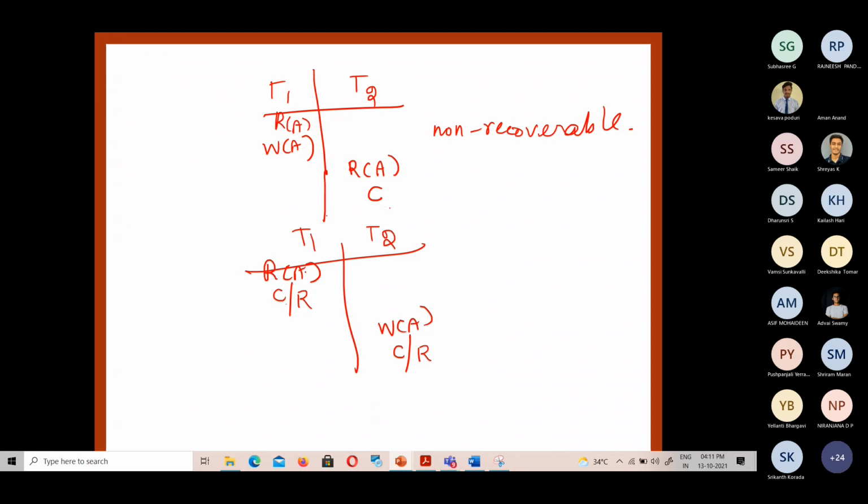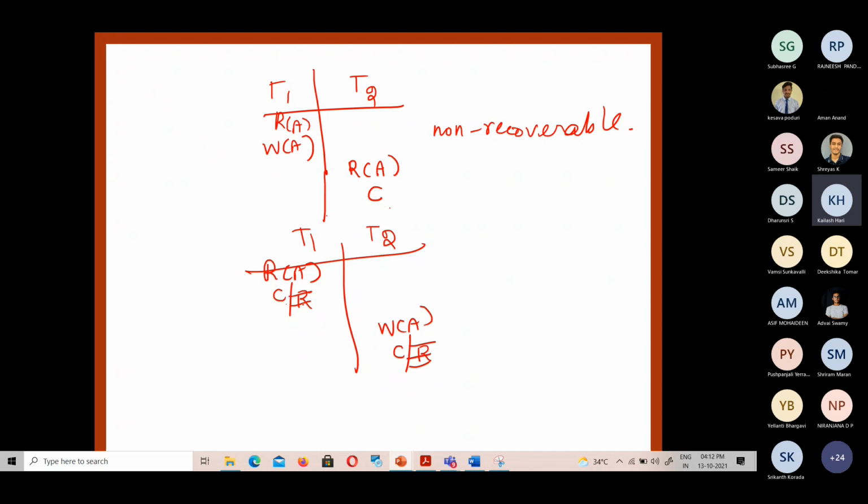So here, yeah, it is commit or rollback. Something it is given. Okay, if you feel okay, then commit operation. R of A committed, W of A committed. Whether it is recoverable or not. Whether it is recoverable. Yes, ma'am. How?